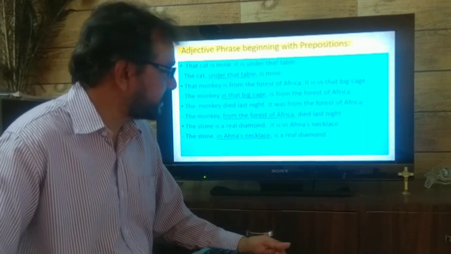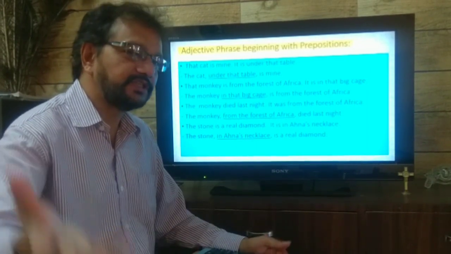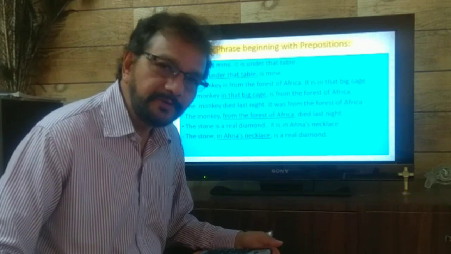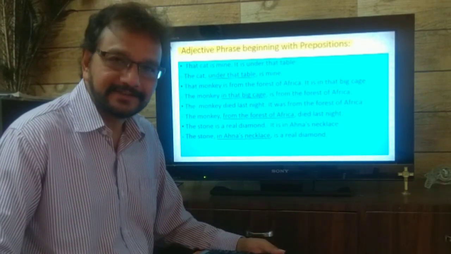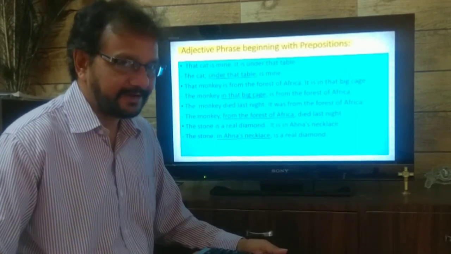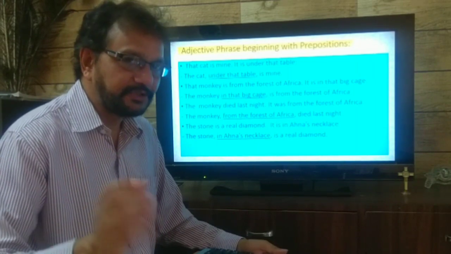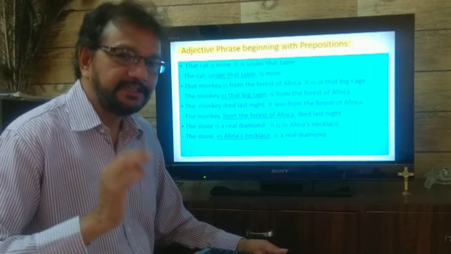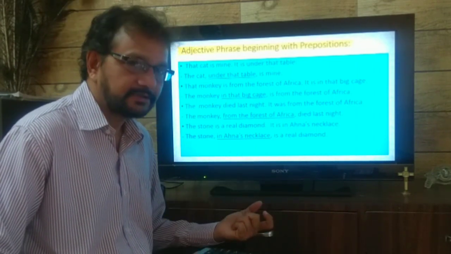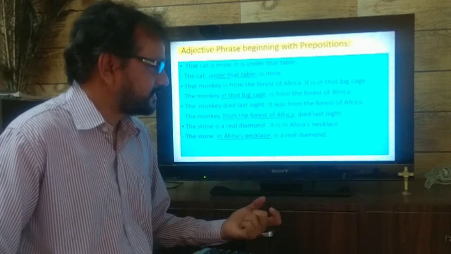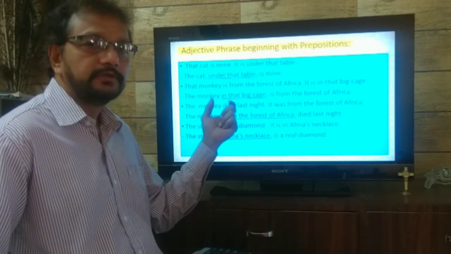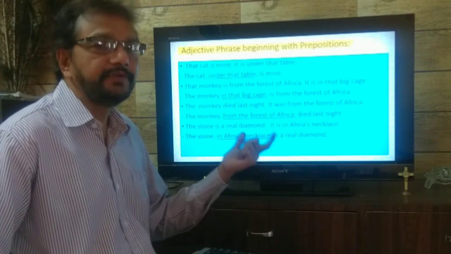One more sentence. The stone is a real diamond. Simply I say and tell you, the stone is a real diamond. Which stone? You won't be able to understand, right? Okay. Then I have to give you some more information. It is in Ahana's necklace. Yes. Then you will look at Ahana. You will see her necklace. Instead of speaking two sentences, we can just give the information in one sentence. That is, the stone in Ahana's necklace is a real diamond. So, here you have the adjective phrases beginning with prepositions.